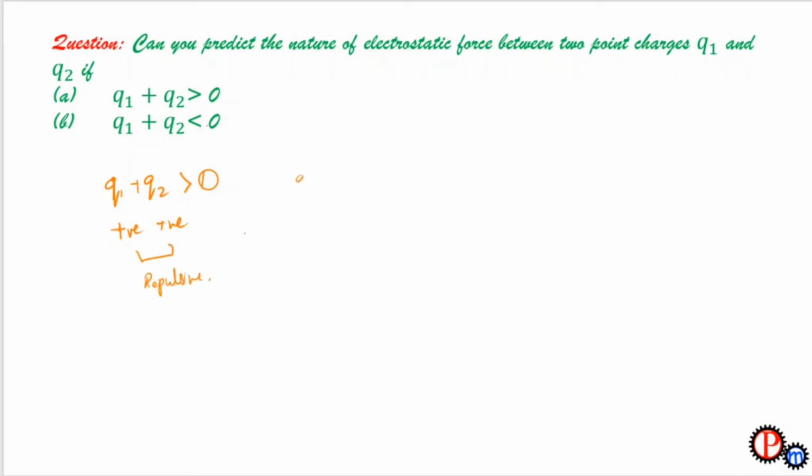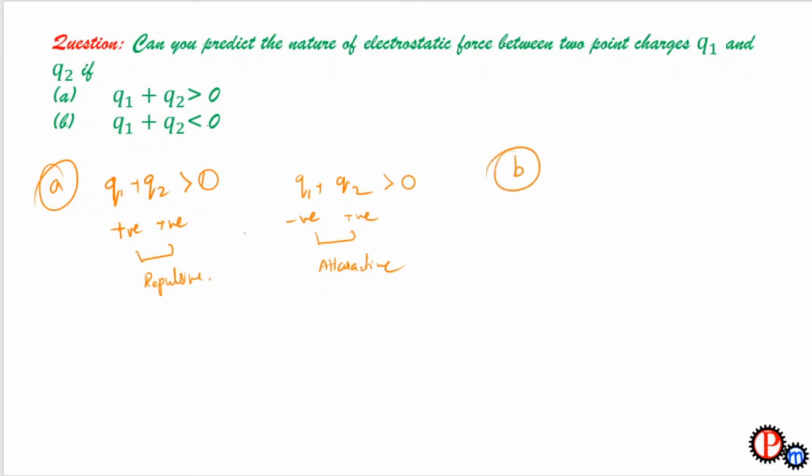But if one of them, say q1, is negative and q2 is positive but of greater value, then the sum is also greater than 0 and the force will be attractive.